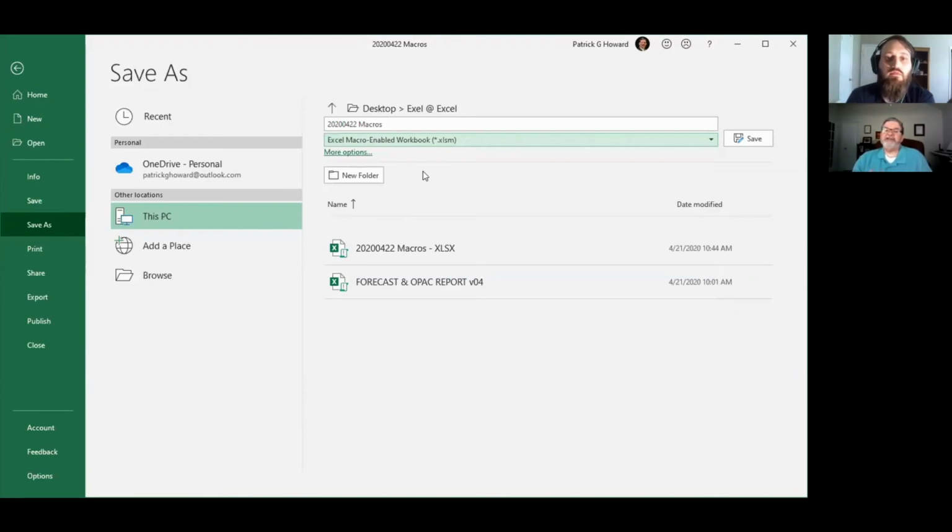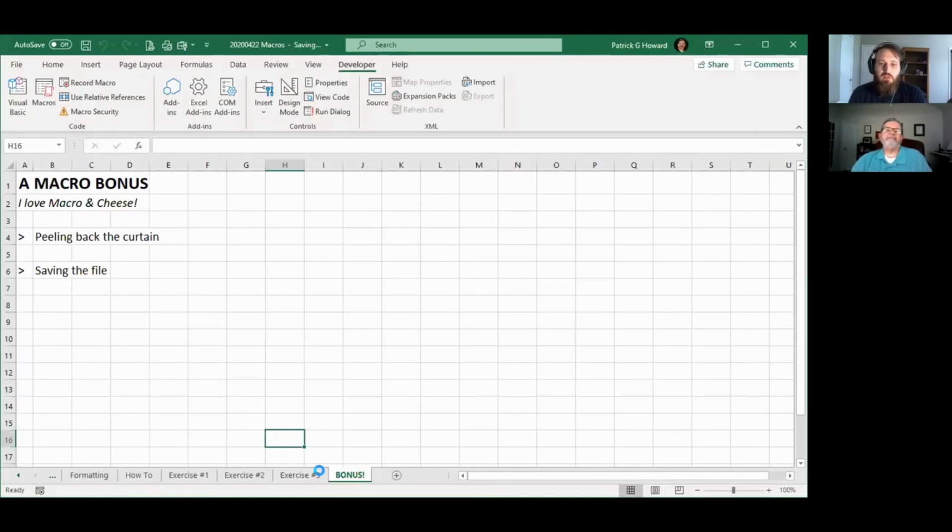You're going to have two spreadsheets when that happens: the original XLSX and the macro-enabled XLSM. But that's okay. You have to save it in this format. So make sure that we do that. Yep, and that's it. That is macros.